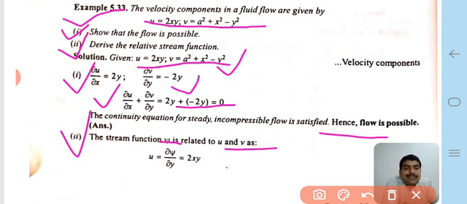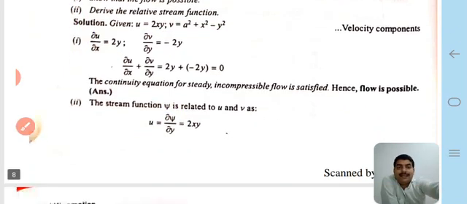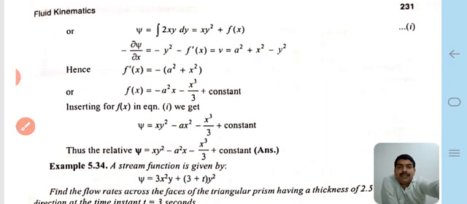Therefore del psi upon del y is equal to u, the velocity component, and this value is given as 2xy.